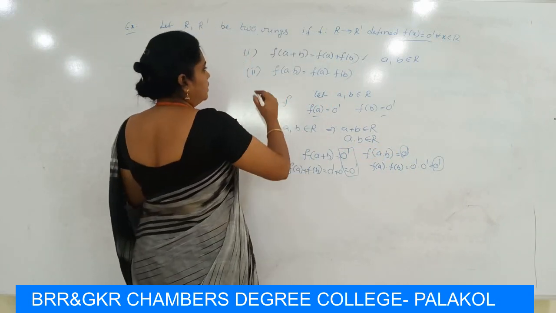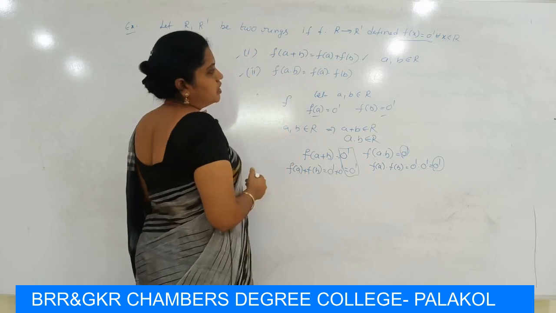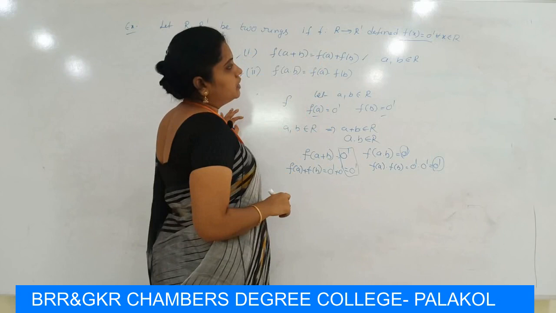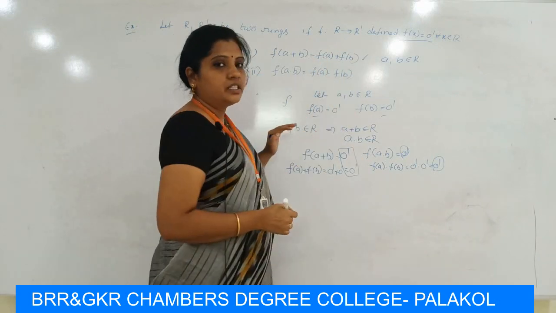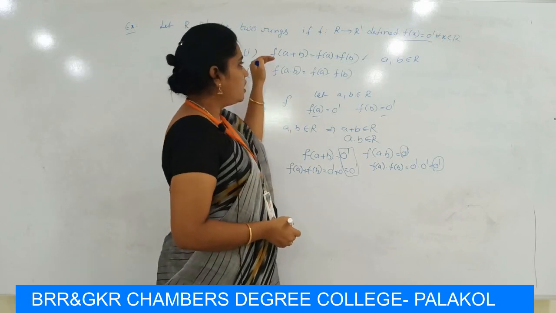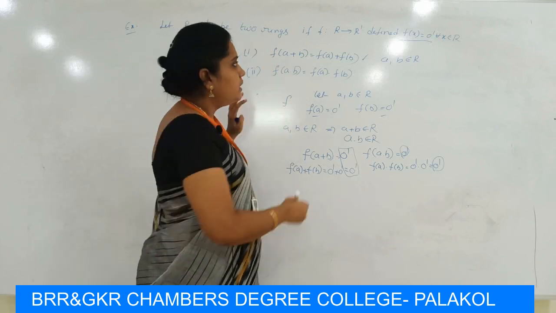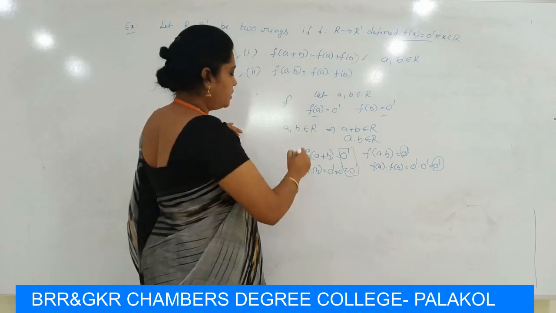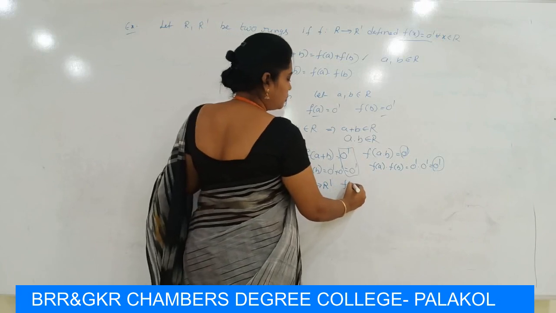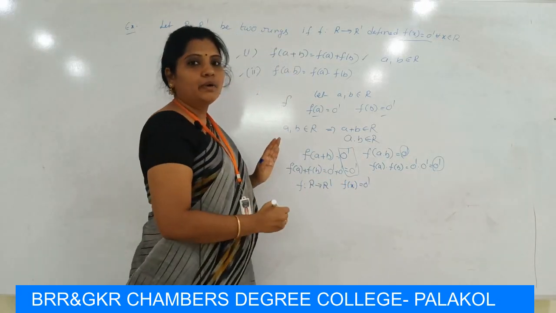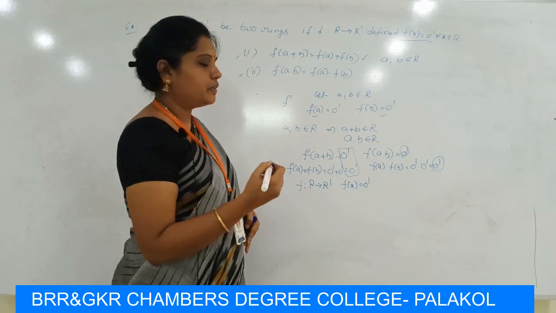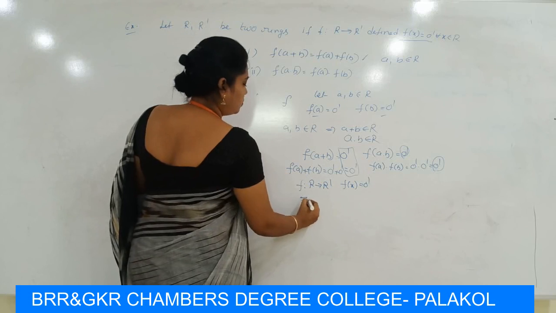So the first condition and the second condition are satisfied, which is the definition of a homomorphism for this mapping. The mapping f maps R to R dash defined by f(x) = 0 dash satisfies the conditions of a homomorphism. So this mapping is a homomorphism. That means f maps R to R dash defined by f(x) = 0 dash is a homomorphism mapping. This homomorphism mapping is called the zero homomorphism.